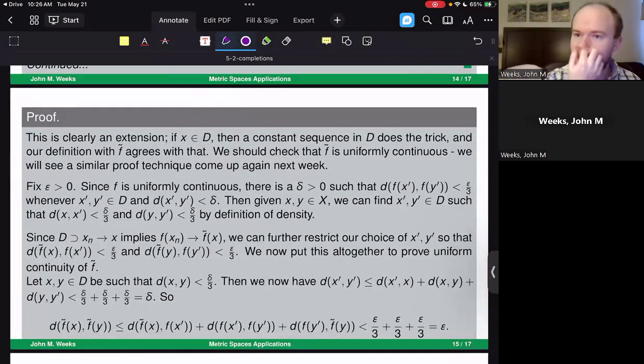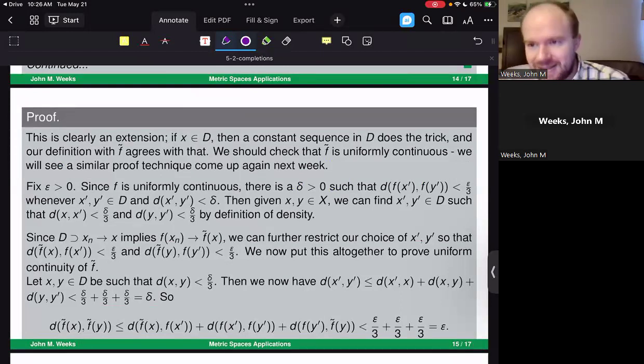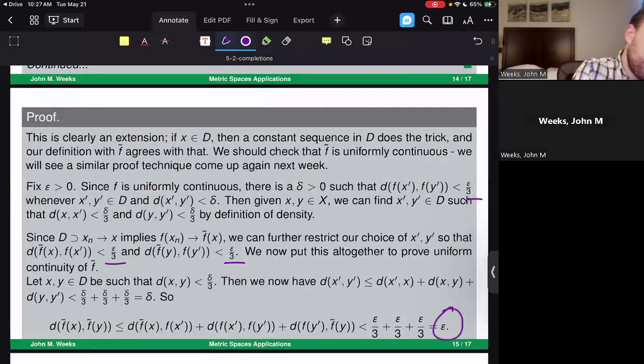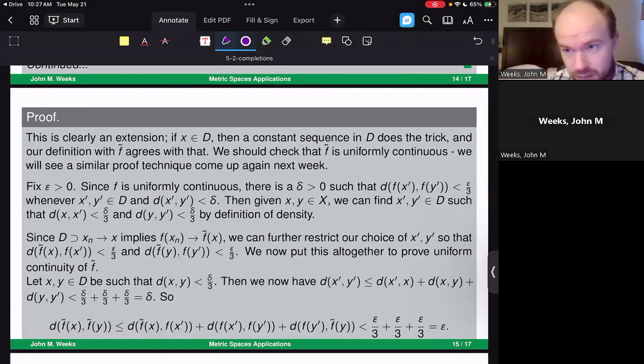You might be interested to go through and pick apart this proof a little bit, especially after talking about our compactness definition, where we talked about something called the epsilon over 3 argument. An epsilon over 3 argument is a very interesting one because it says, okay, is there a way for me to break apart different parts of this function so that it works neatly with this extension? You might notice the proliferation of things like epsilon over 3 all the way around in here. And that's because in order to get eventually to this epsilon at the very end, we need to be able to break apart and use essentially every single piece of information we have about the original function being uniformly continuous.